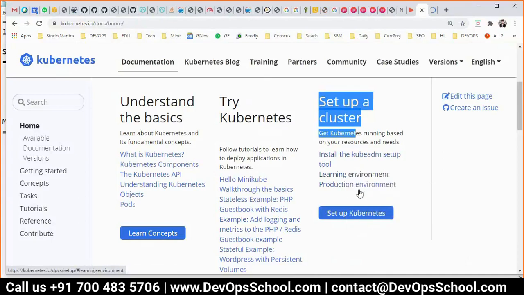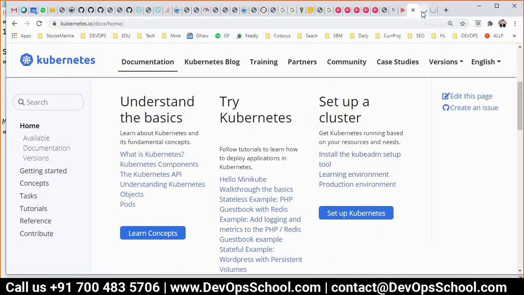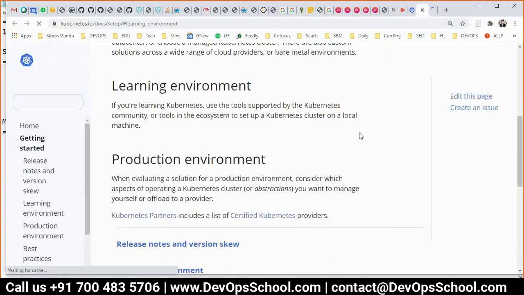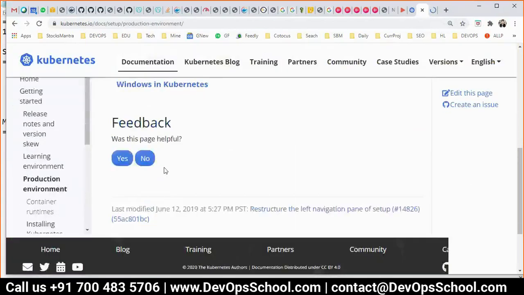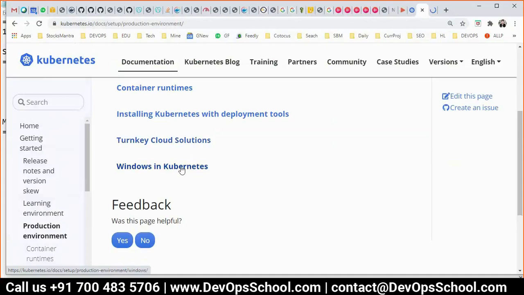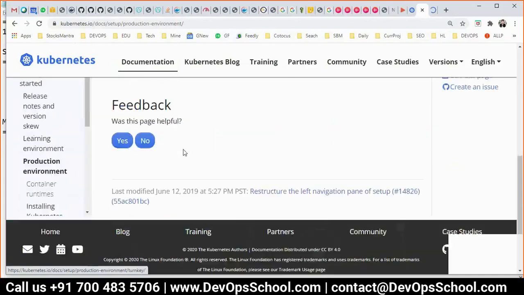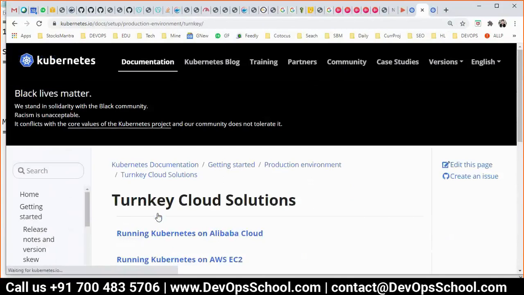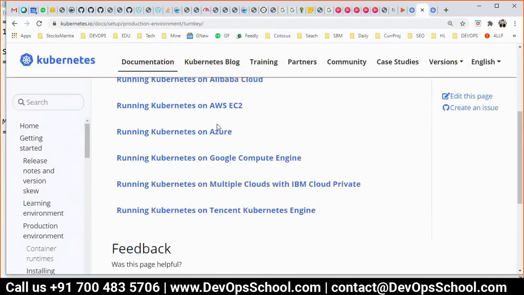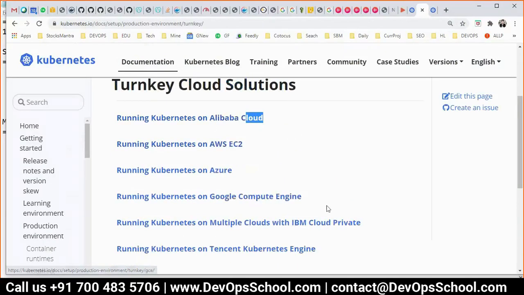So many, 40, 50 ways are there to set up a cluster. Ultimately, every time you set up a cluster, you get the same thing. But again, see here, cloud solution, Windows, many things are there here. We get lost here. That's not my objective. See, GCP, Alibaba also has this one.